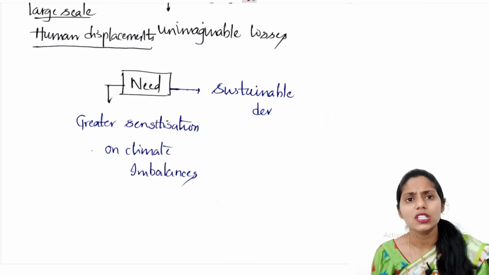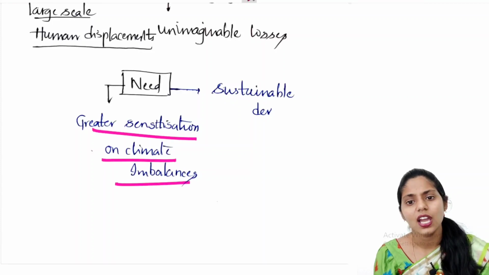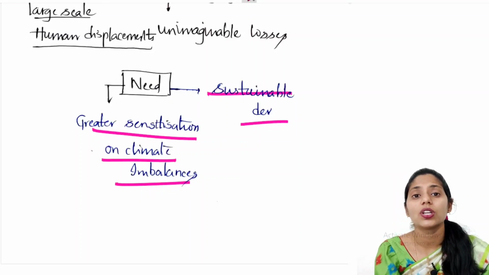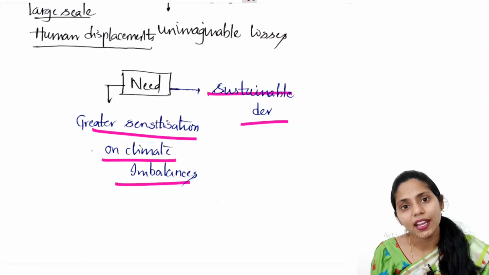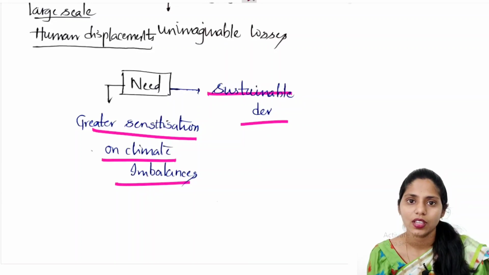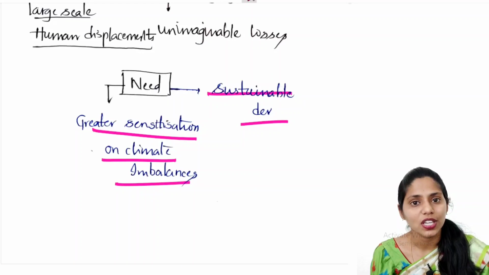So what we need here is greater sensitization on climate imbalances, and we need to go for sustainable development projects. We need to come together and focus on flood management systems by both India and Nepal, so that we can control floods. So this is the gist of this topic. I hope you enjoyed this lecture. With this we are concluding today.